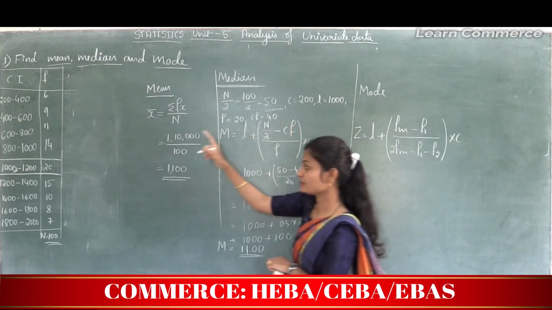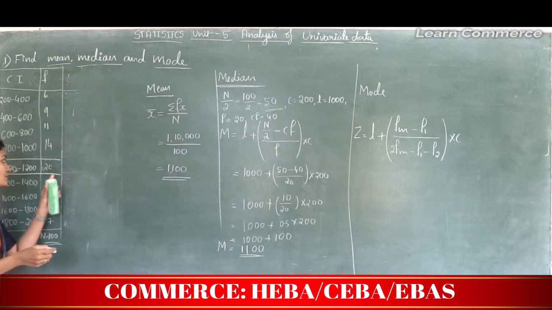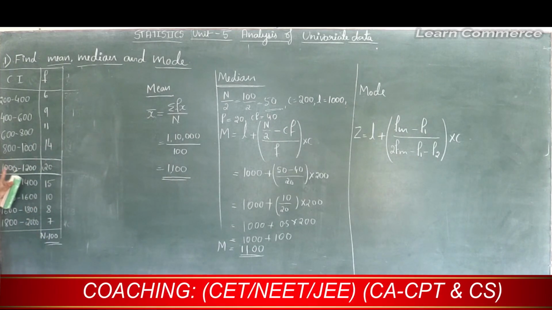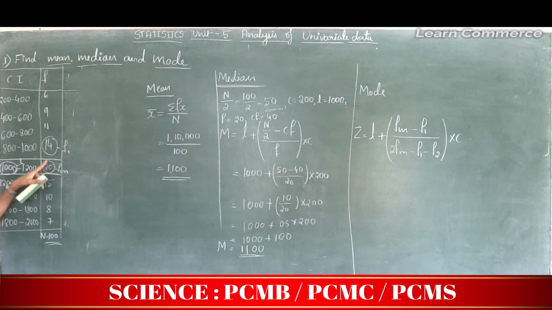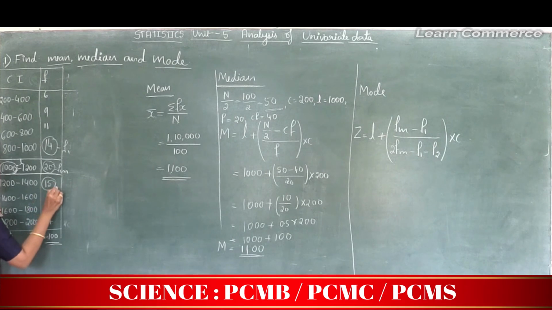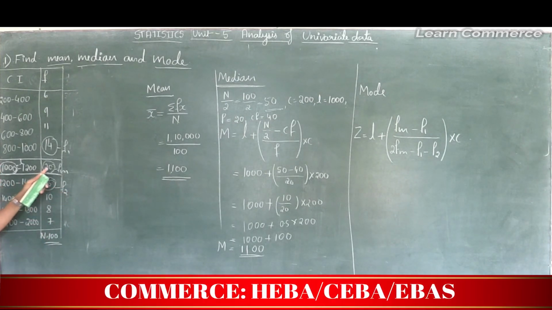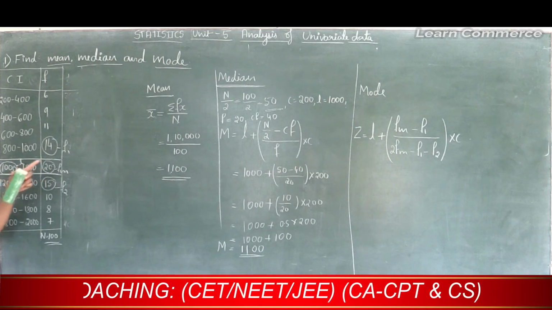So see, first the maximum frequency is 20, so this is the modal class. Therefore here 1000 is L, in the sense that it is the lower class limit. Here 1000 is L, 20 is Fm, the maximum frequency. 14 is F1, in the sense that it is the preceding frequency of the modal class, and 15 is F2. F2 is the succeeding frequency of the modal class. So these are the informations. Now I will substitute this information into the formula.